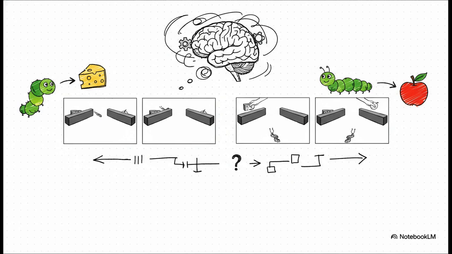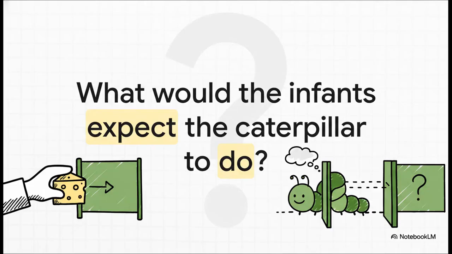13-month-old babies watched a video of a hungry little caterpillar. First, they saw a hand put a piece of cheese behind a screen on the left and an apple behind a screen on the right. Then the caterpillar comes out, goes straight to the left, and starts nibbling the cheese. The babies saw this a few times, so it was crystal clear. This caterpillar loves cheese. Okay, then came the test.